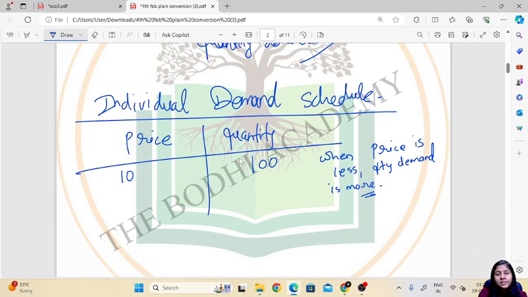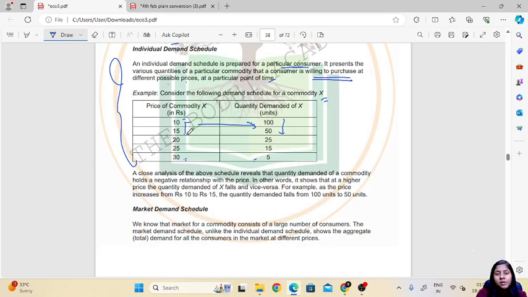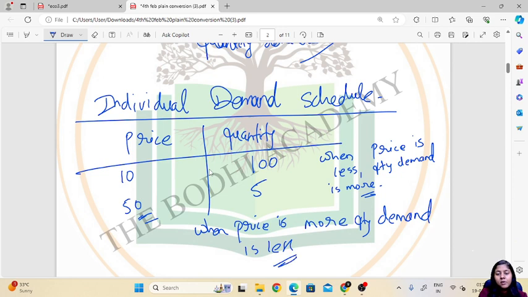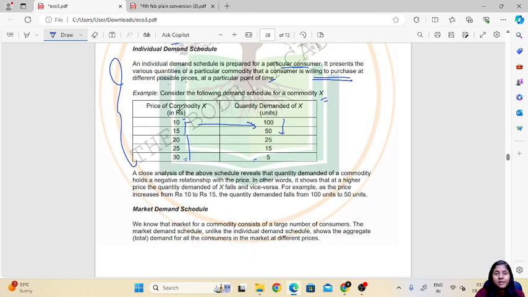Let's suppose the price is 50, then demand is less. So when price is more, quantity demanded is less. Okay, so this is what we have to understand with regards to the individual demand schedule.